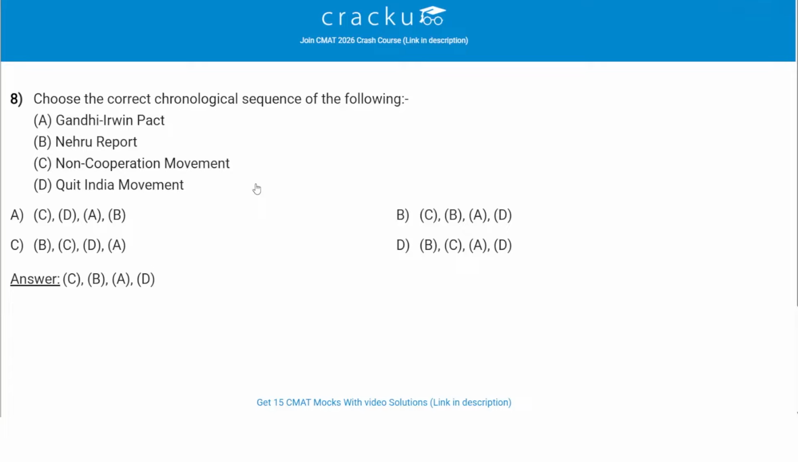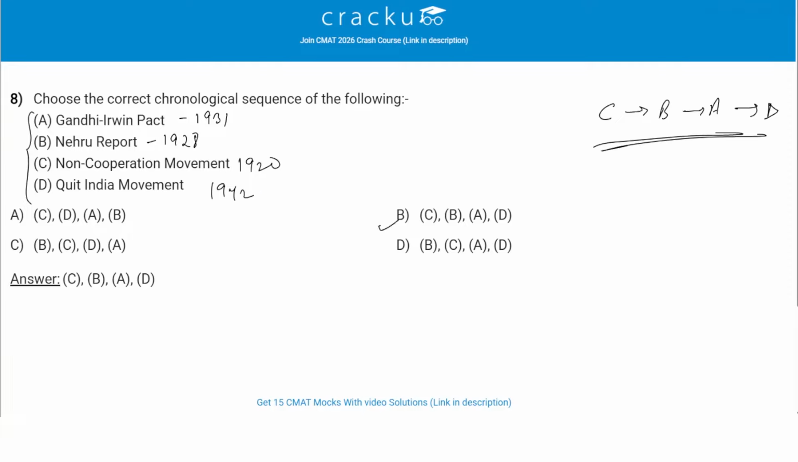Choose the correct chronological sequence of the following. We are given four independence movements, and we have to see the correct chronological order. The Gandhi-Irwin Pact was signed in 1931. Then the Nehru Report was given in 1928. The Non-Cooperation Movement started in 1920. And the Quit India Movement started in 1942. So the correct chronological order is, first the Non-Cooperation Movement, then the Nehru Report, then the Gandhi-Irwin Pact, and then the Quit India Movement. So the correct order is C, B, A, D, and therefore option B is the correct answer.